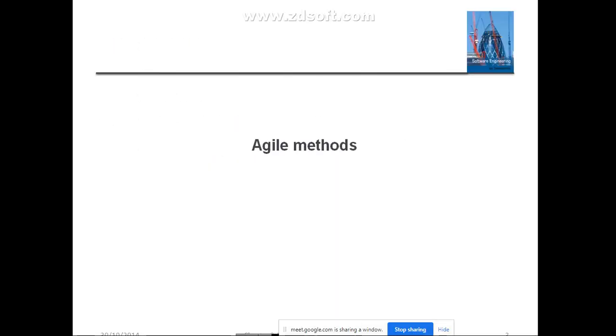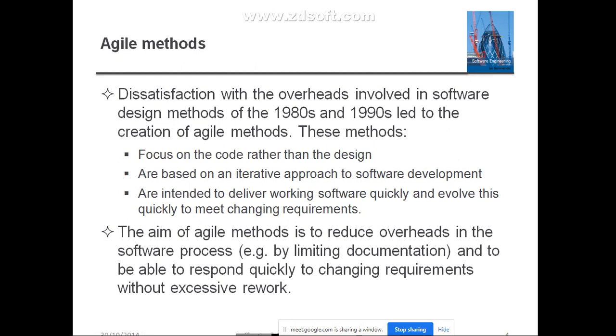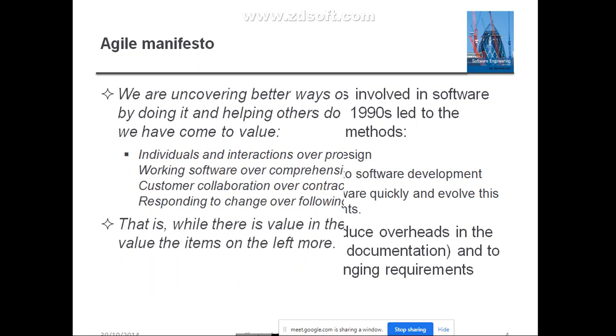In yesterday's class we have seen agile methods. What is the main aim of the agile methods? It is just to reduce the overhead that happens in the software process activities, right? By using this, you are able to respond quickly to changing requirements without any excessive rework. Because of that, we use the agile methods, that is what we have seen.